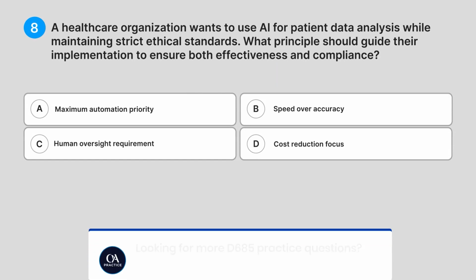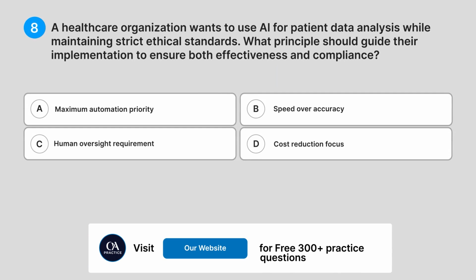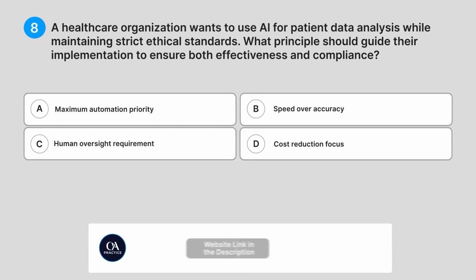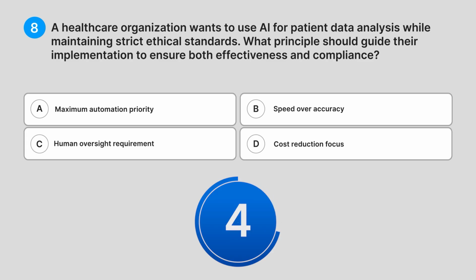8. A healthcare organization wants to use AI for patient data analysis while maintaining strict ethical standards. What principles should guide their implementation to ensure both effectiveness and compliance? A. Maximum automation priority. B. Speed over accuracy. C. Human oversight requirement. D. Cost reduction focus. Do you know the answer?